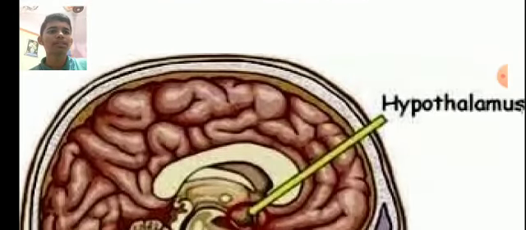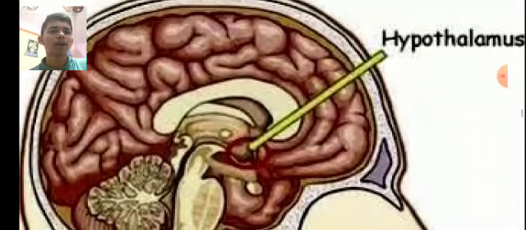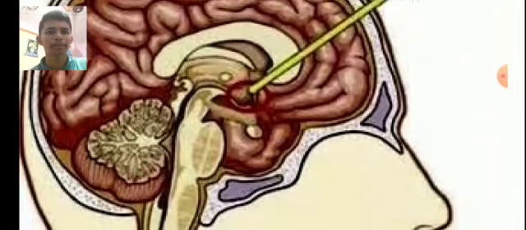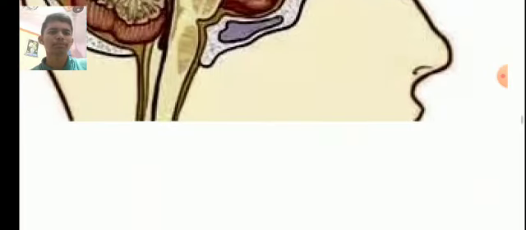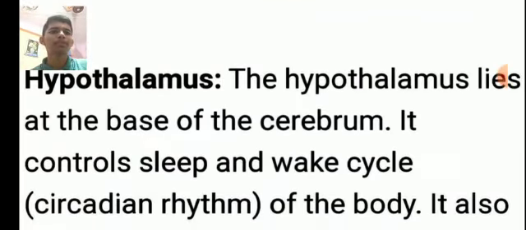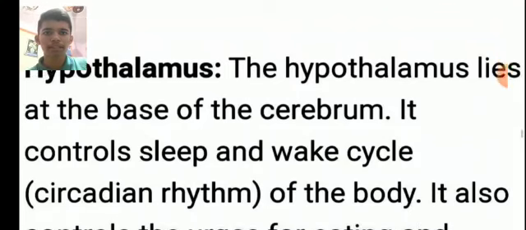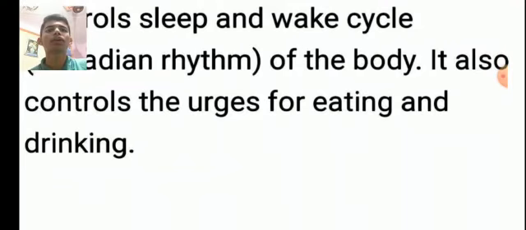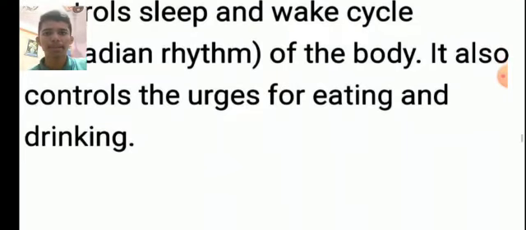Now you can see the figure of hypothalamus, where the hypothalamus is present in our human brain. It is marked at the point where the hypothalamus is present. Now what is hypothalamus? Hypothalamus lies at the base of cerebrum. It controls the sleep-wake cycle of our human body. It also controls the urge for eating and drinking.